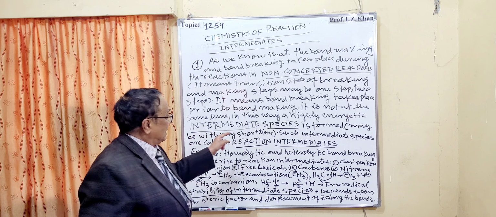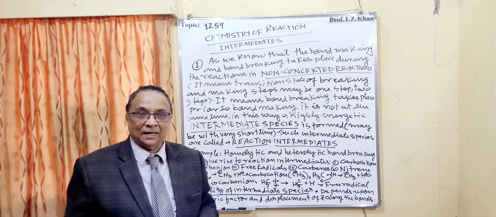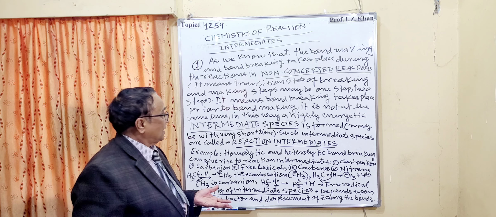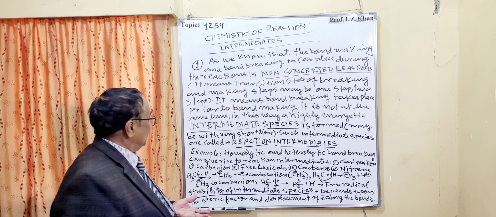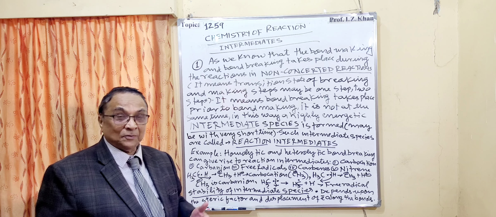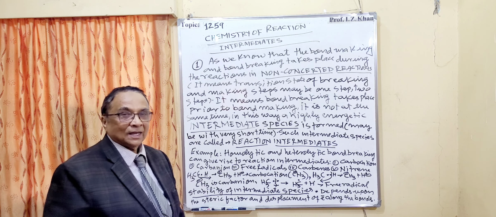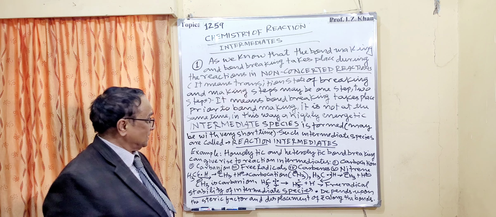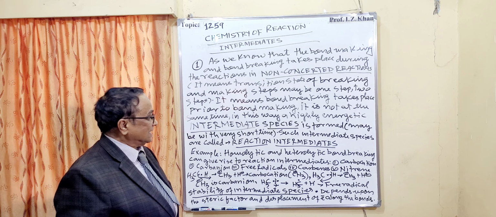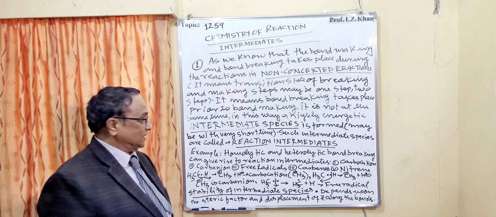That is the formation of such types of carbocation, carbanion, free radicals, formed maybe for a very short duration of time, maybe for a few seconds. Such types of species are formed, and immediately they will combine with other species. Such intermediate species are called reaction intermediates.